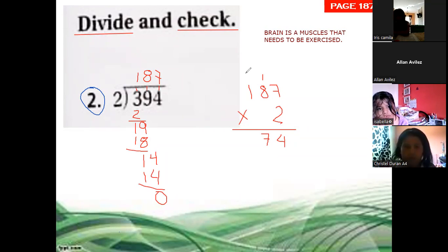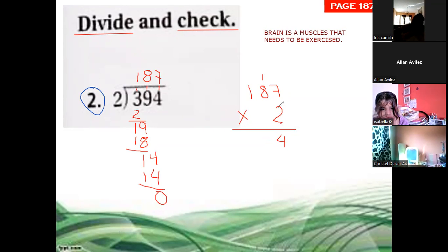So it means that if this one doesn't fit, we got a mistake. 2 times 7, 14. 2 times 8, 16. See, we got a mistake. Regroup 1, 2 times 1, 2, plus 1, 3. See? So it means we have a mistake. So we have to go back. What is the mistake?